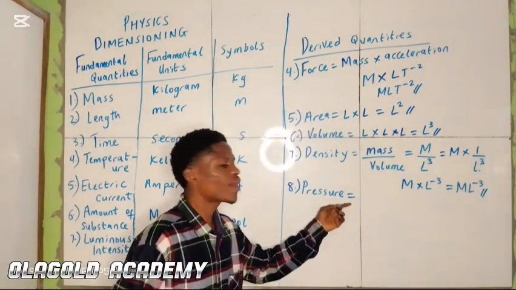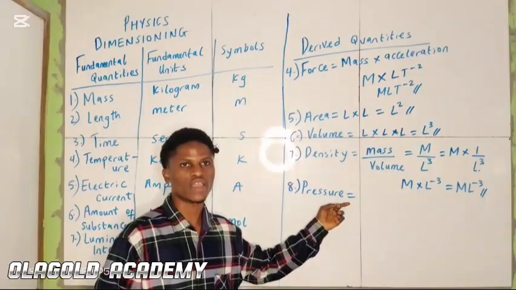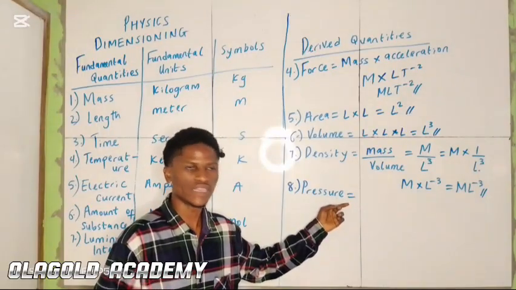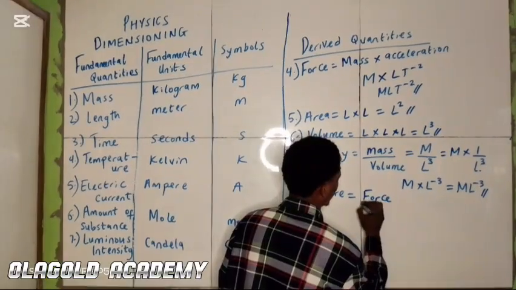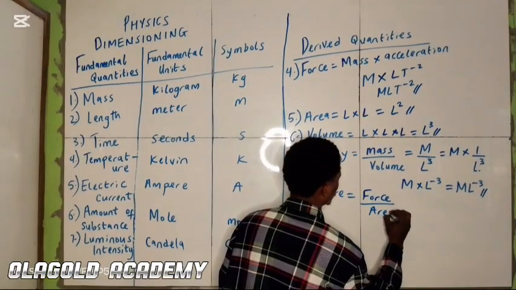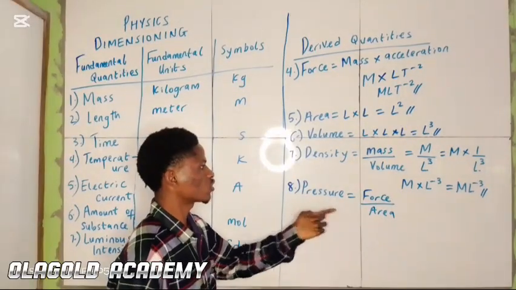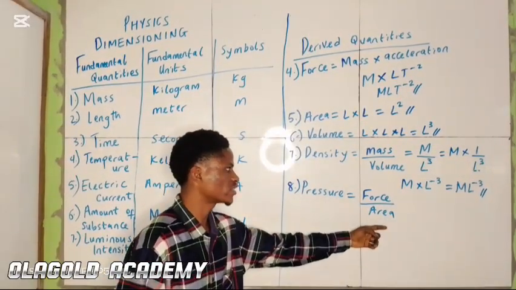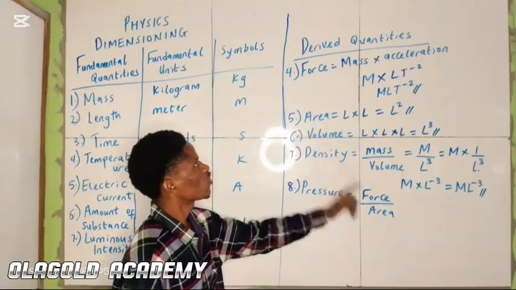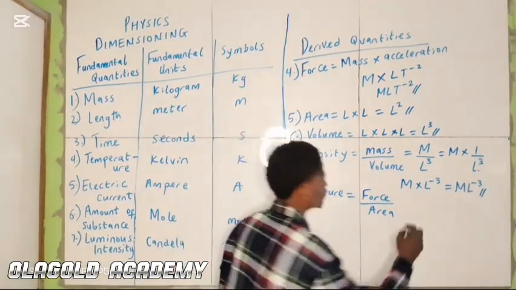Now, how do we express pressure? Pressure is expressed as force over area. So this is the expression of pressure, force over area. Now what is force? Force is expressed as mass times acceleration. So we have this